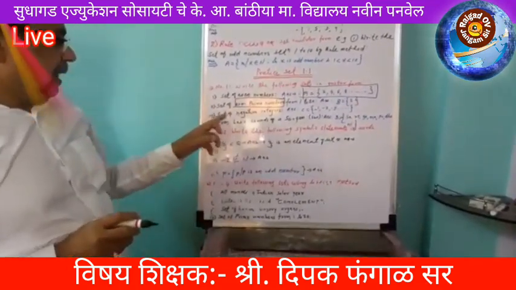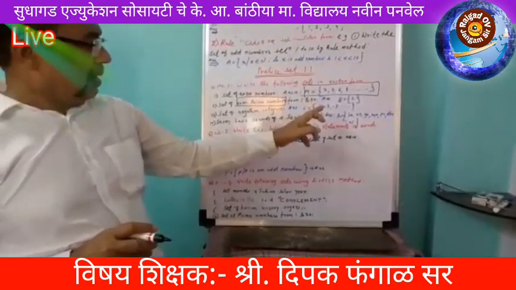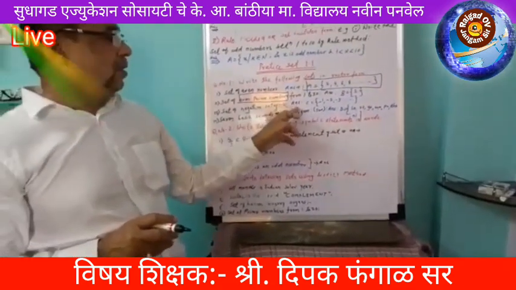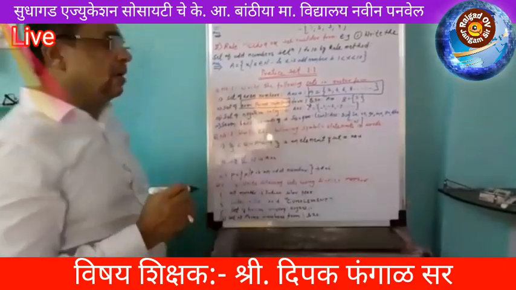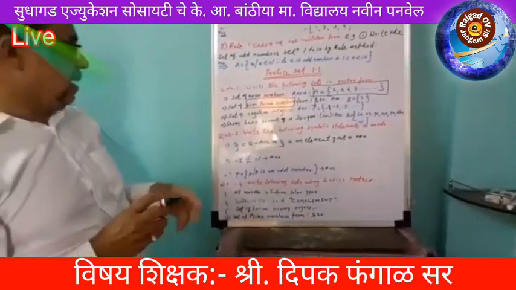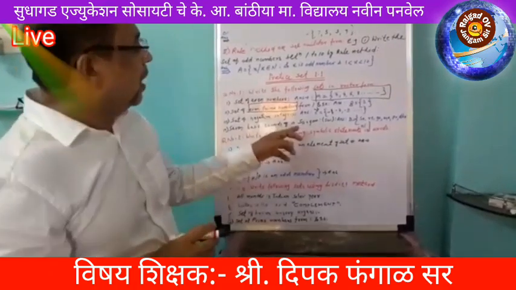Next one, set of negative integers. You know, on the number line -1, -2, -3 and so on are the negative numbers. So you write here for the set C equal to curly bracket -1, -2, -3, etc. And 7 basic sounds of a sargam.